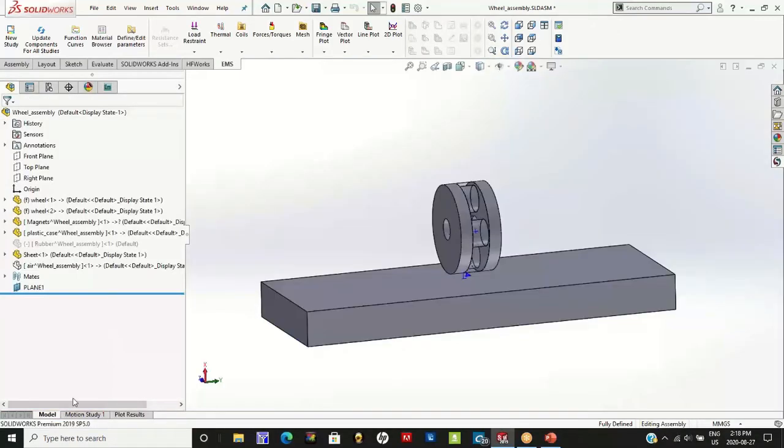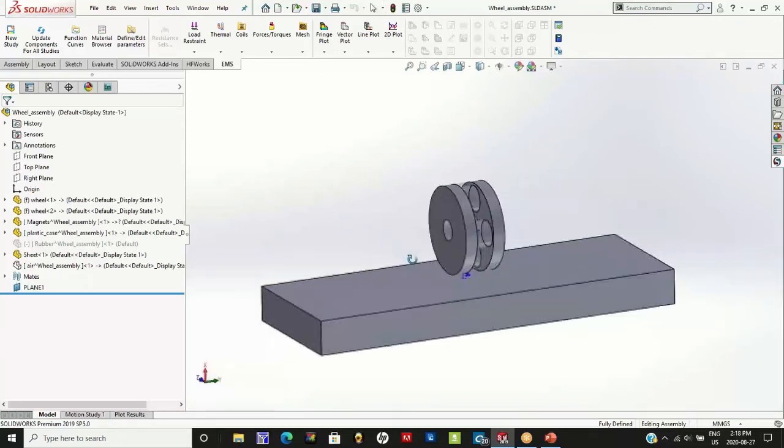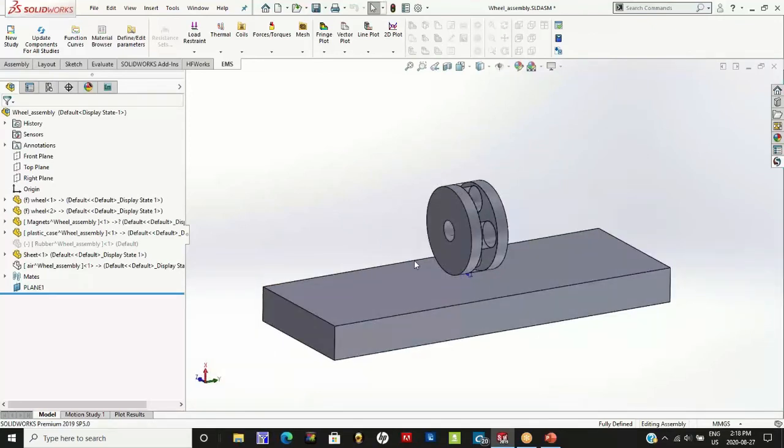The objective is really to understand how the force of attraction varies as I vary the thickness of the rubber that is used to coat the magnetic wheel, or as I vary the separation between the magnetic wheel and the steel plate. To do that, either you have to create multiple designs in SolidWorks with multiple separations, or EMS readily allows us to parameterize any SolidWorks dimension.